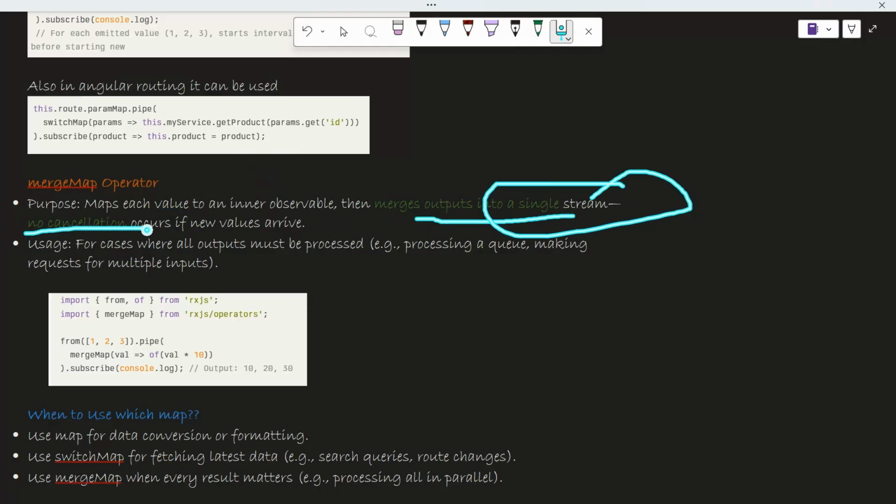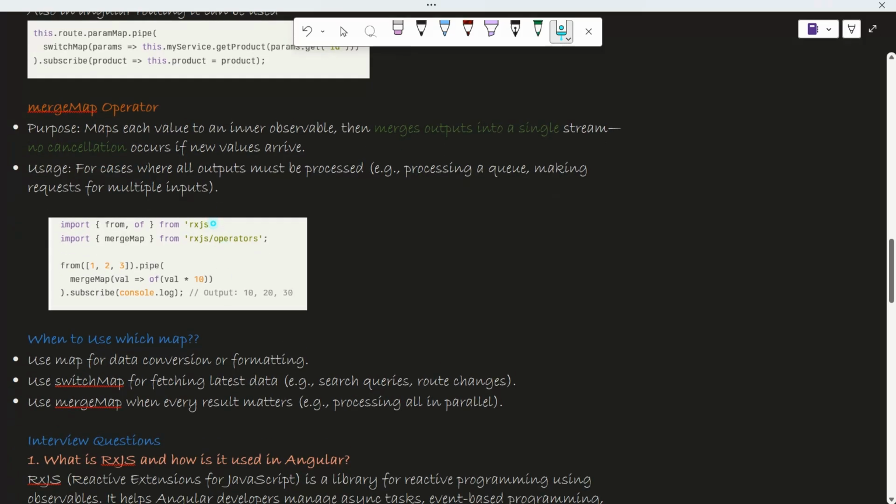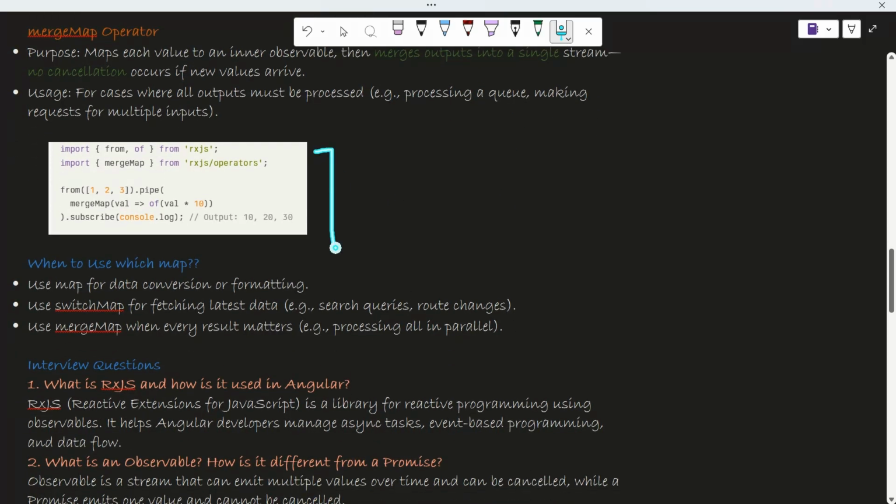So no cancellation is occurring as in switchMap. Unlike switchMap, no cancellation is happening. For cases where we need all outputs, there we use mergeMap. For example, processing a queue, we can't miss any item, so we need to use mergeMap. This is the code you can see.